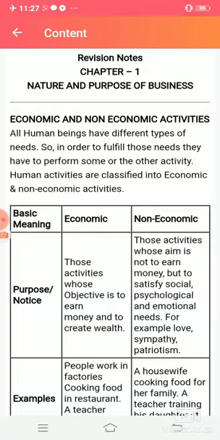For example, if a teacher teaches in class or in school, they get salary for that. So teaching will be called an economic activity. But if a mother cooks food for her child, it will be called a non-economic activity because it's not related with money and the objective is not to earn income.